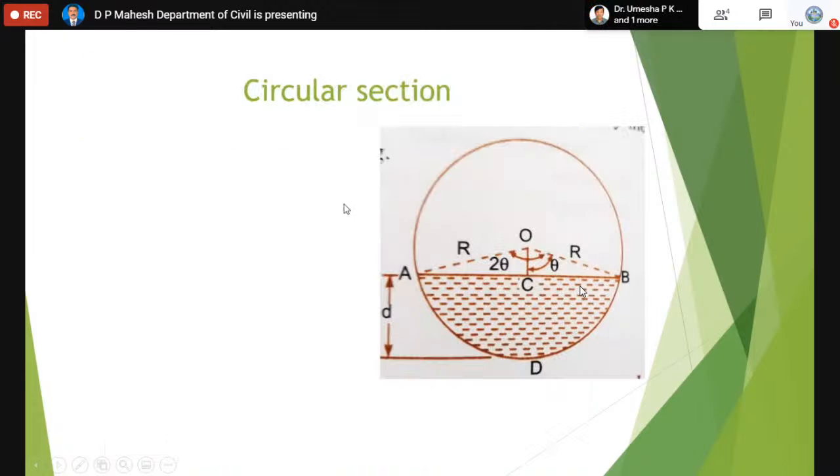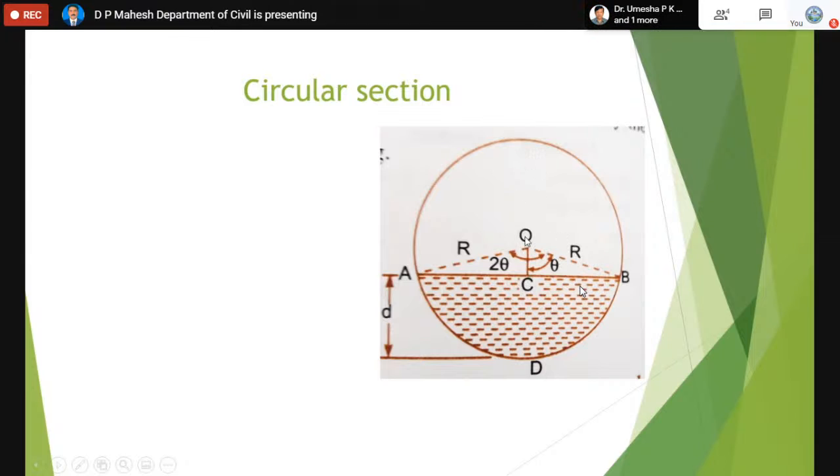Now coming to the circular sections. You can see the figure. In this figure, AB is the free water surface. We can describe the circle. O is the center of the circle. R is the radius of the circle. The small d is the depth of the flow, whereas this capital D is the diameter of the section or diameter of the channel.